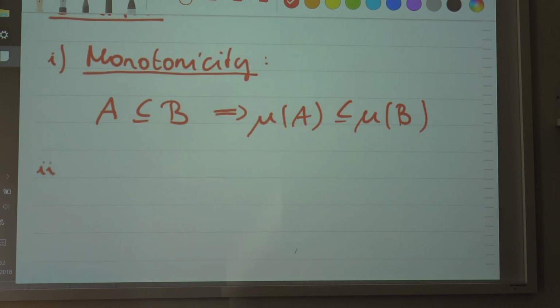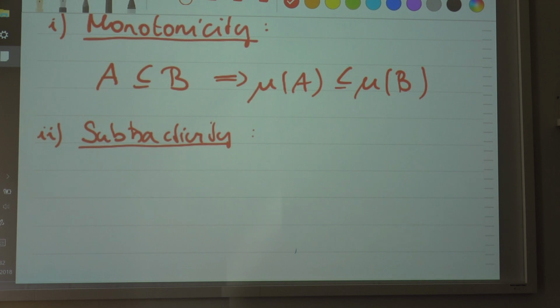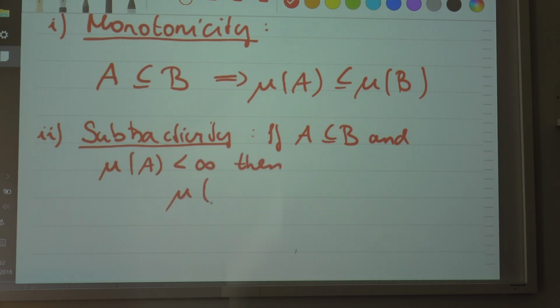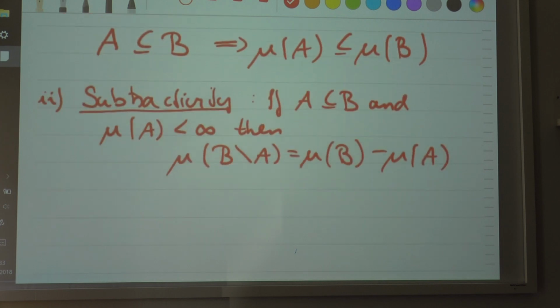Now you also have the so-called subtractivity. Subtractivity means that if A is a subset of B, and the measure of A is finite, then the measure of the difference of B and A is equal to the measure of B minus the measure of A. That is also quite elementary, and you also know this from probability theory as well.